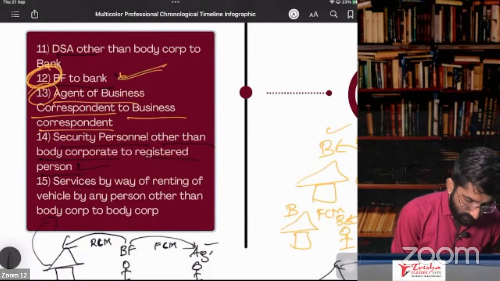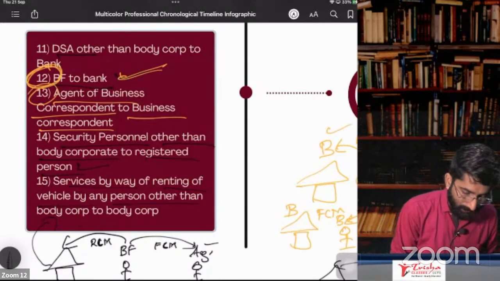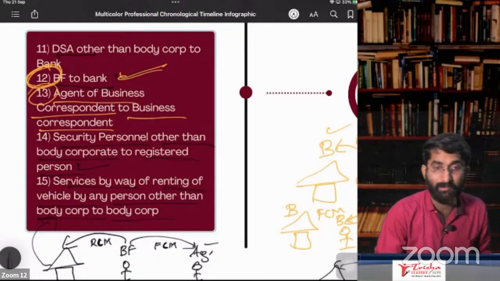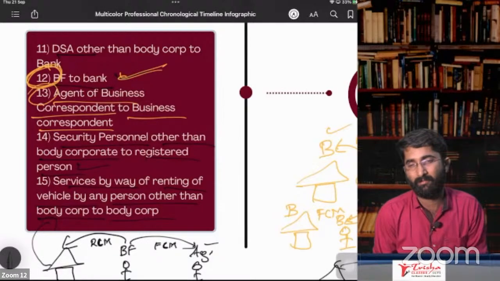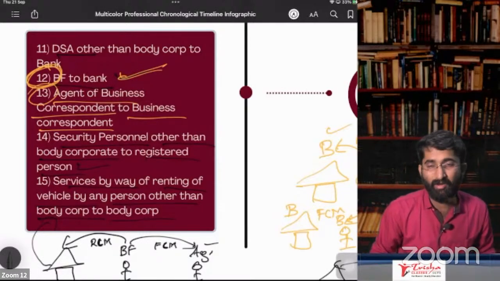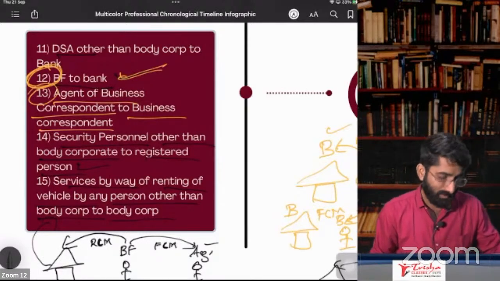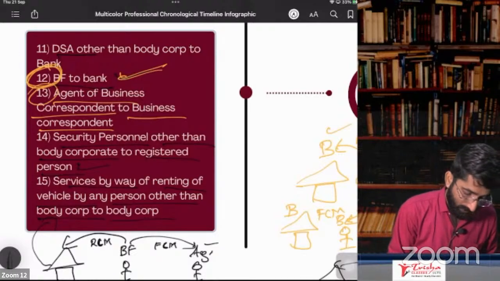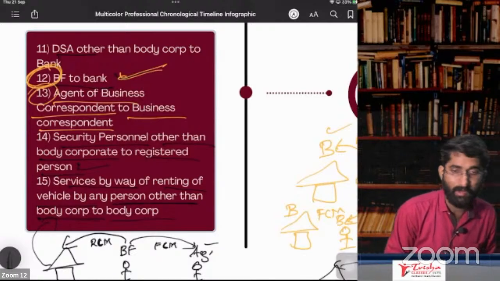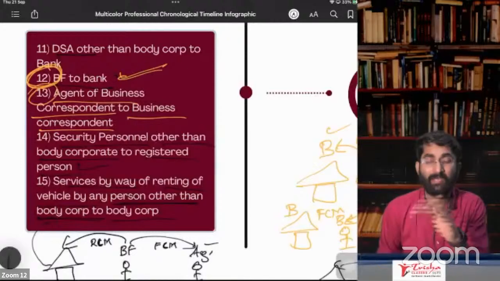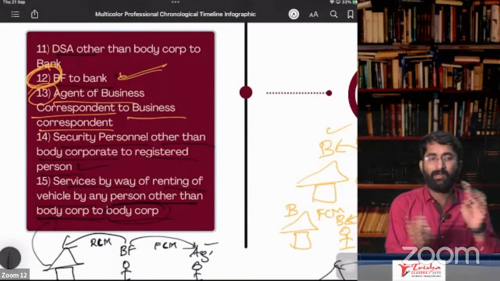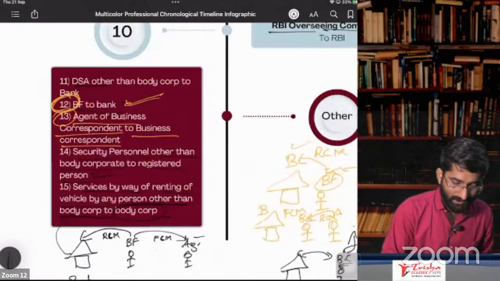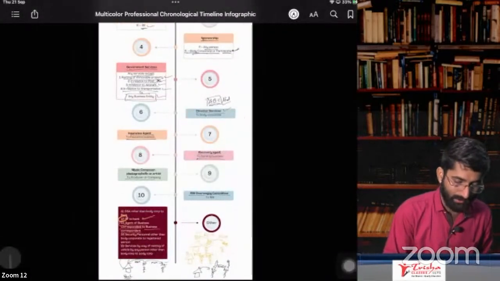Next one, services by way of renting of vehicle by any person other than a body corporate to a body corporate. The person who is renting the vehicle should not be a body corporate, and he is giving services to a body corporate. So the body corporate has to pay under RCM. So these are some of the important points in RCM here.